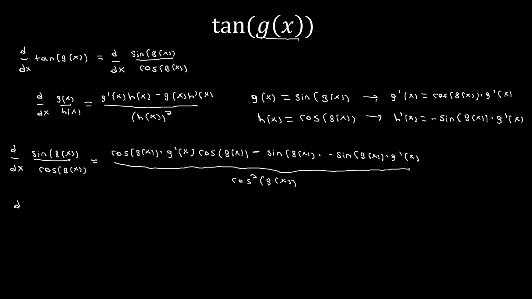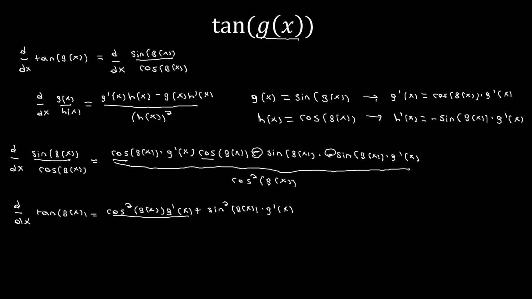So we're going to have that d dx of sine divided by cosine, or d dx of tangent of g of x, is going to be equal to, for the combination of the first term, we see that we have a cosine and a cosine. So we're going to have cosine squared g of x times g prime of x. And then the minus here and the minus here are going to cancel, and we're left with a positive sine squared g of x times g prime of x, all now divided by cosine squared of g of x.